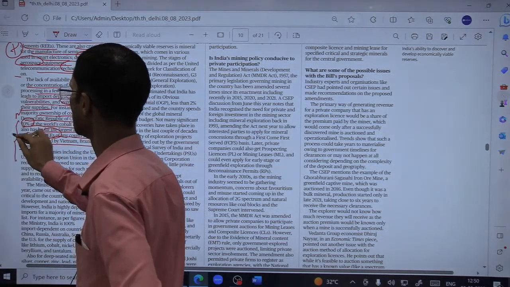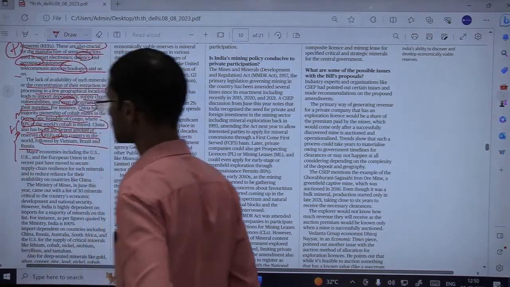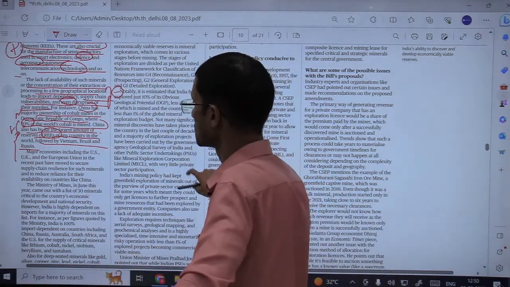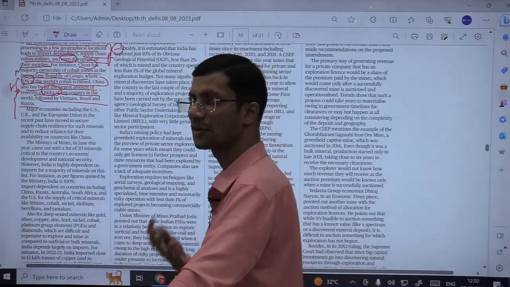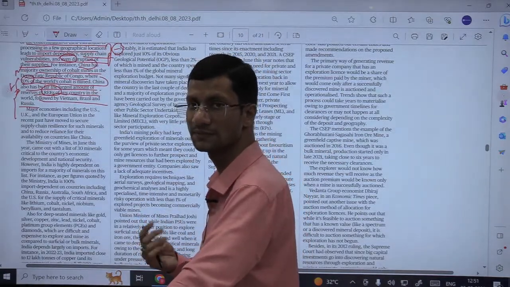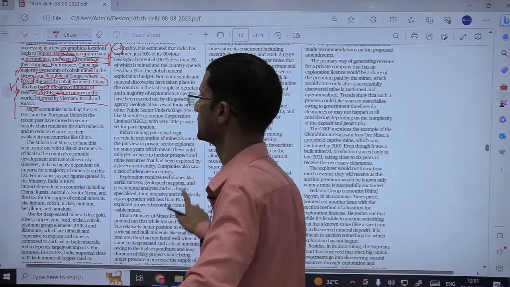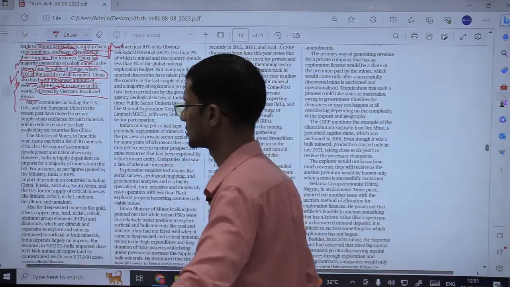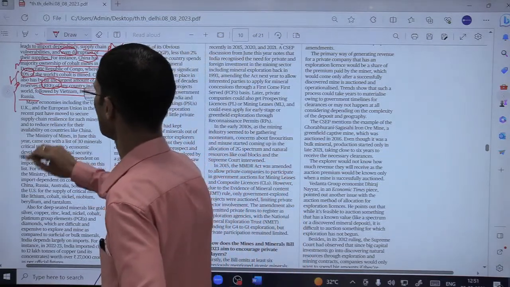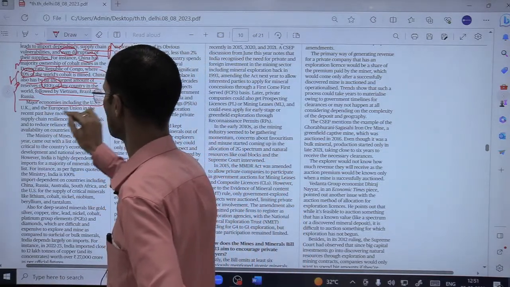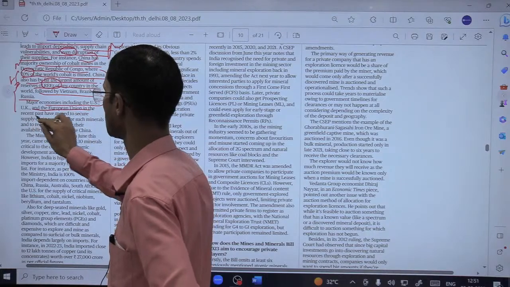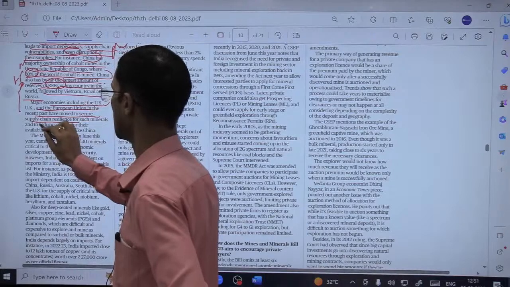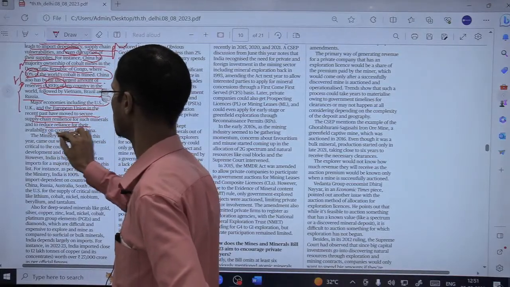So you see why China is progressing so much? They say China is about even challenging US today. So because it has critical or rare earth elements or minerals, fine, which are the building blocks of today's strategic and critical sectors, emerging sectors, especially the technology sector, semiconductor and all. Major economies including the US, UK and the European Union in the recent past have moved to secure supply chain resilience for such minerals and to reduce reliance for their availability on countries like China.